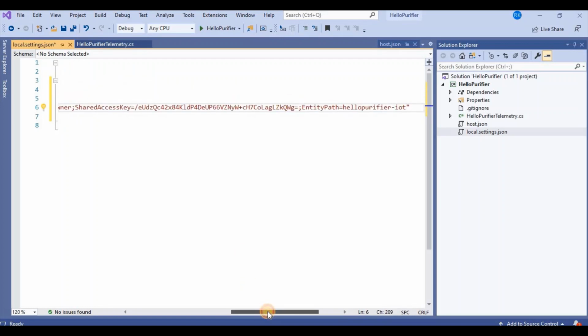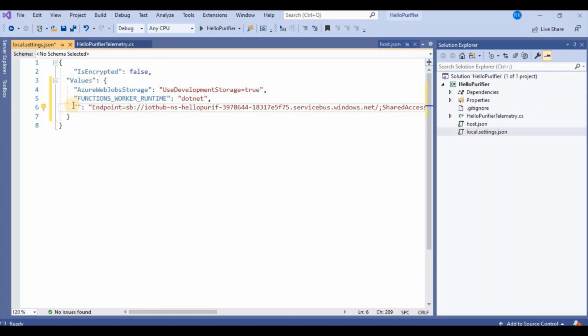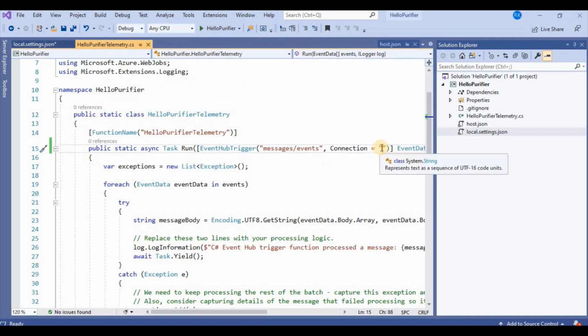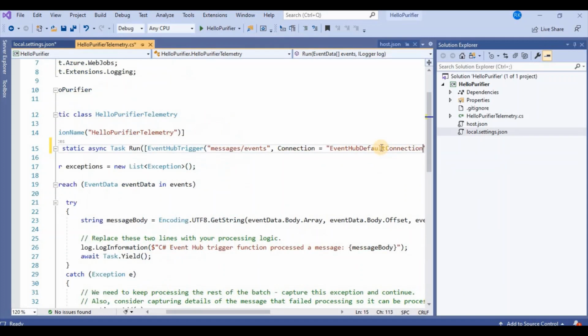So this is the connection string I copied from the Azure portal, and I will name it as event hub default connection and will pass the connection name here.